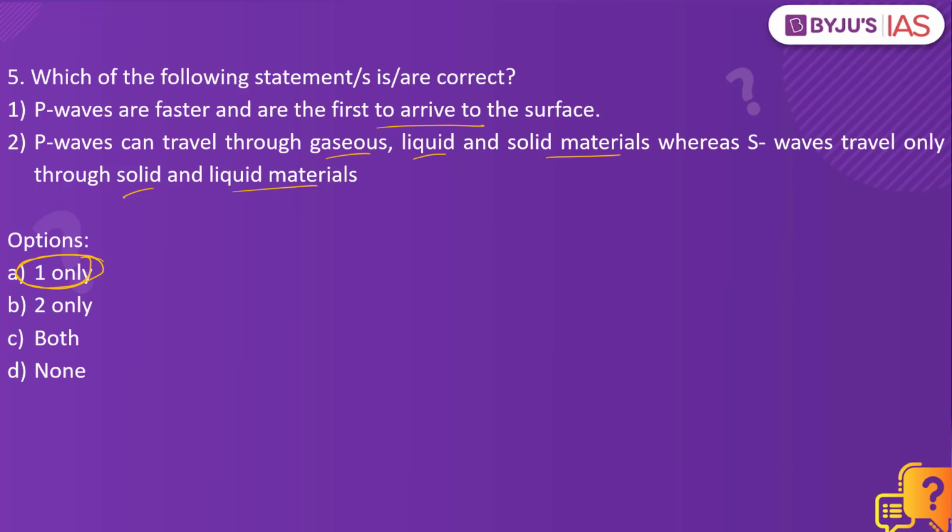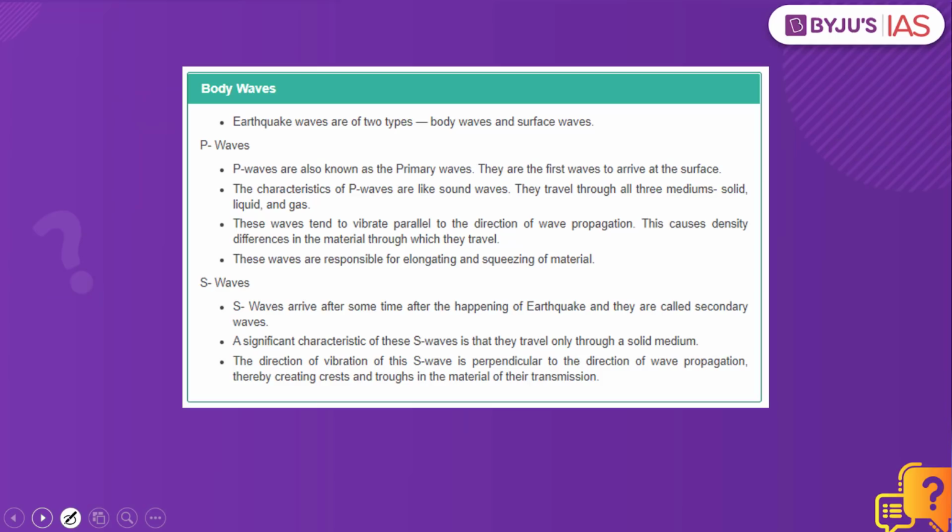Why? That is because when you look into the second option, yes, P waves travel through gaseous, liquid and solid materials, but when it comes to the S waves, they travel only through the solid materials and not through the liquid materials. Now let's look into the explanation. When it comes to the primary waves, these are the ones which first arrive at the surface. They have the characteristic of sound waves. They can travel through solid, liquid as well as gaseous media. But the secondary waves, or S waves, travel only through the solid medium and not through the liquid or the gaseous medium.